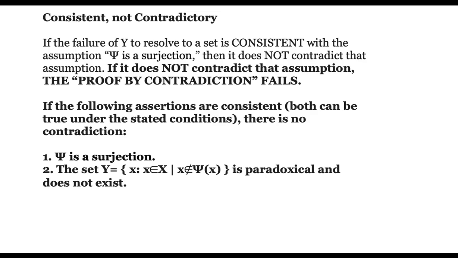It does not contradict the assumption, and therefore the proof by contradiction fails. So if the following two assertions are consistent, meaning they both can be true under the stated conditions, then there is no contradiction. The two conditions: psi is a surjection, and the set Y is paradoxical and does not exist.